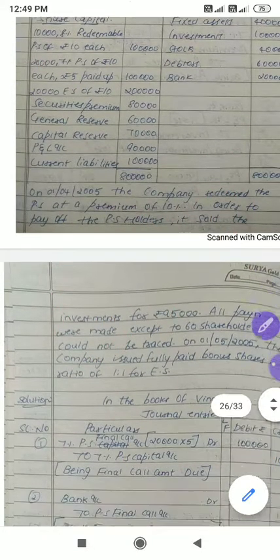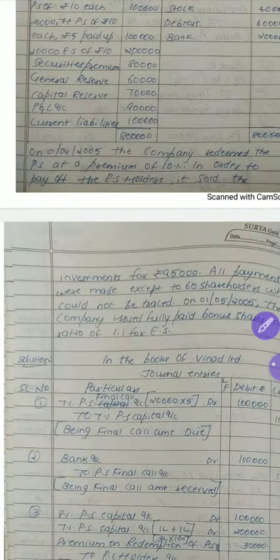Now, step number 1 is, if there is any partly paid share, you need to make a call. Step number 2 is the due entry you have to pass. Third, if there is any issue of shares, you need to pass a journal entry. Step number 4 is, if there is any sale of assets, you need to make journal entries. Step number 5 is that divisible profits will be transferred to the CRR account. Step number 6 is, if the preference shares are redeemed at a premium, then that premium should be paid out of securities premium or divisible profits. Step number 7 is making payment, and the 8th one is bonus shares.